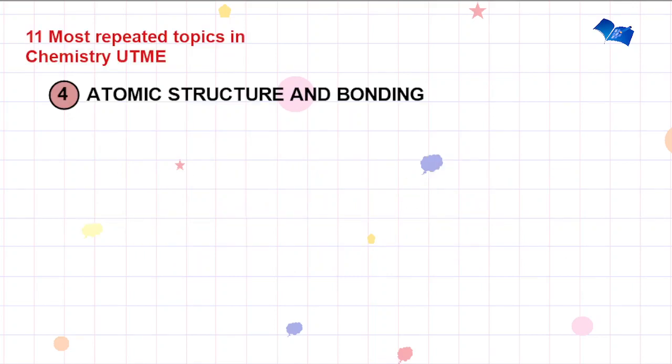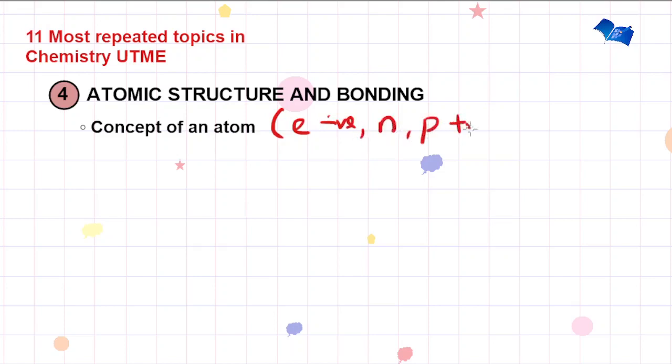Now, we'll go over to the next topic, atomic structure and bonding. Under this, you're expected to note the concept of an atom. Note the constituents of an atom. We have the electrons, they are negatively charged, the neutrons, they are neutral, and then the protons, they are positively charged. So look out for their various properties.